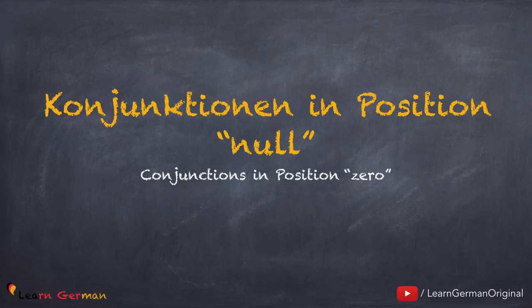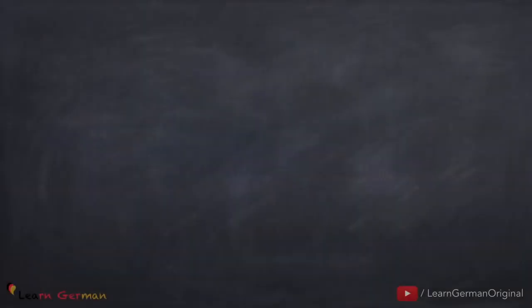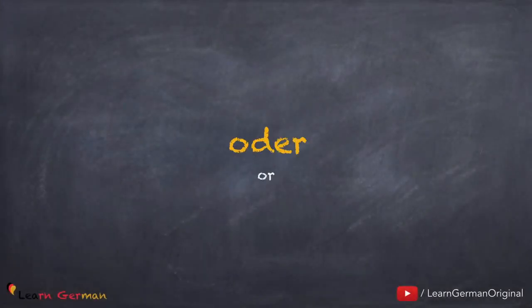Konjunktionen in Position 0. Before we begin with these conjunctions, you should remember that the function of a conjunction is to bring two sentences or parts of a sentence together. So let's begin with the first one. Oder. With this conjunction, you generally have an alternative, this or that.